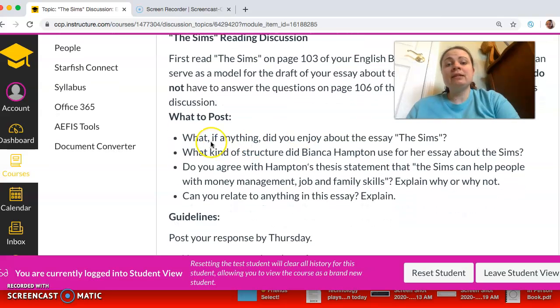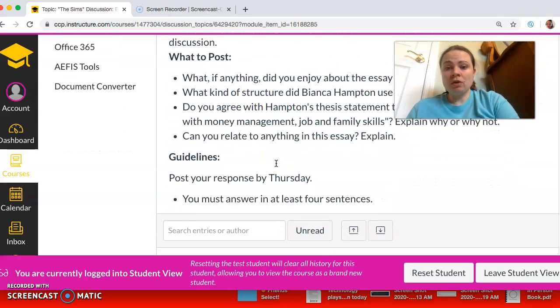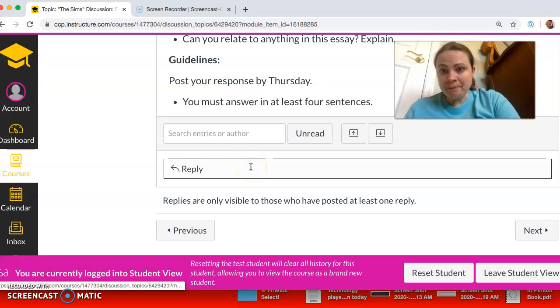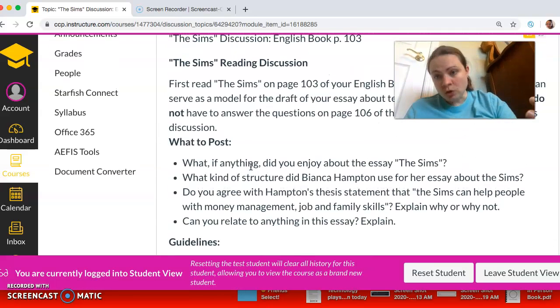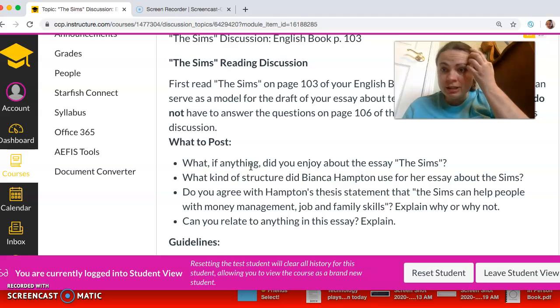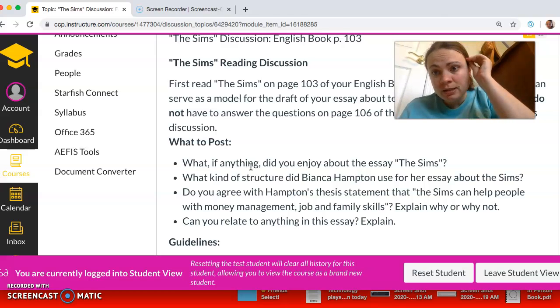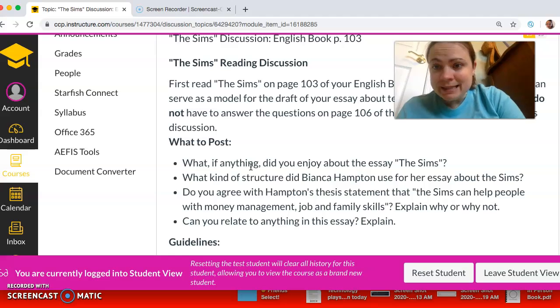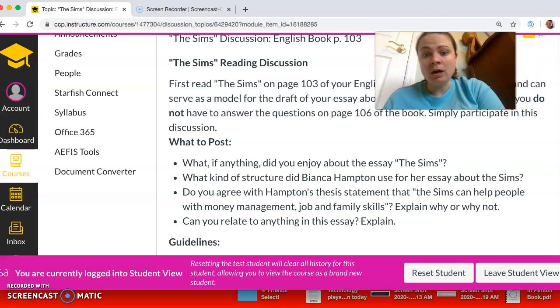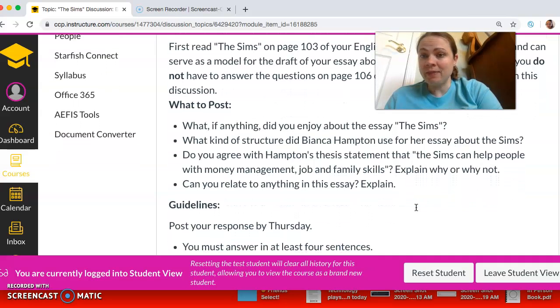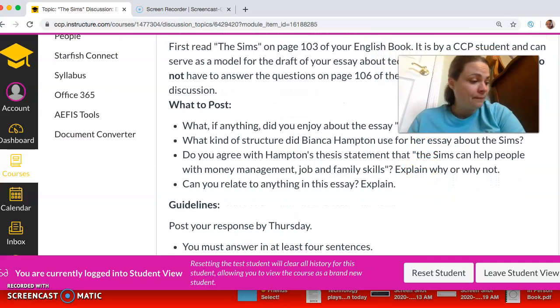And then you're basically going to answer these questions right under here, under reply. Okay, so you'll say, did you enjoy the essay? What structure did she use? And the structure that she uses is the one that I just told you about. It's the bit, tell, tell, rest structure, or the analytical essay writing structure. You can say either one. And then you can say whether you agree with her overall main idea, with her thesis statement, which appears at the end of the first paragraph. Okay, and then anything that you can relate to about the essay.